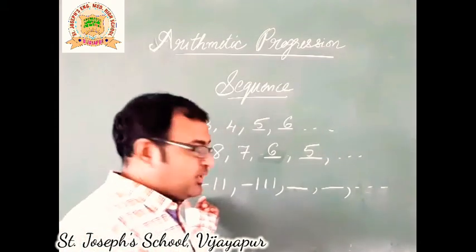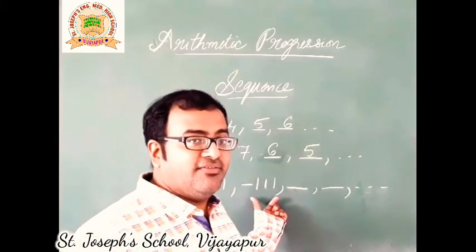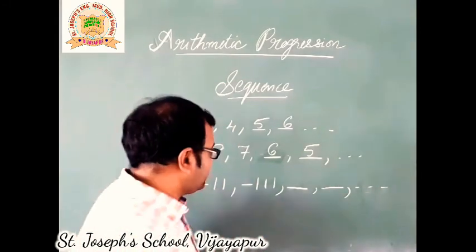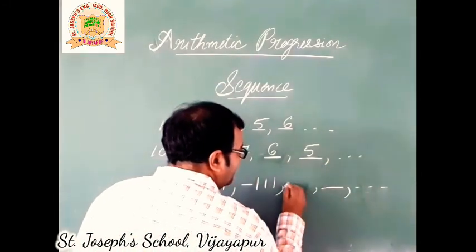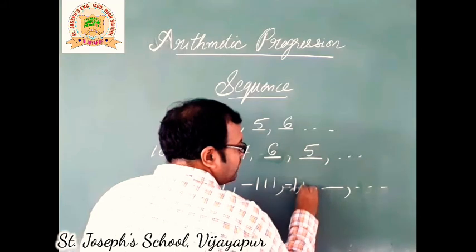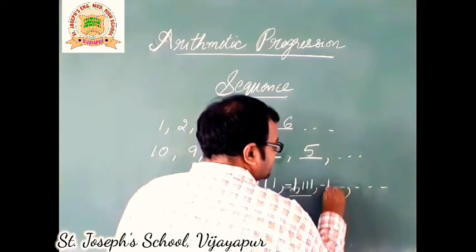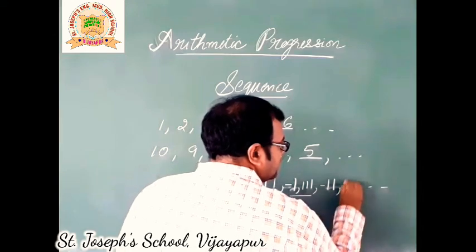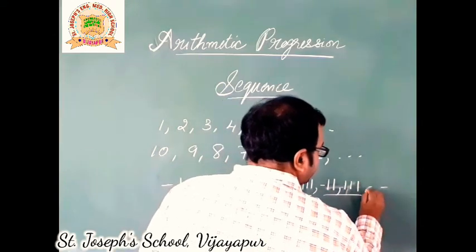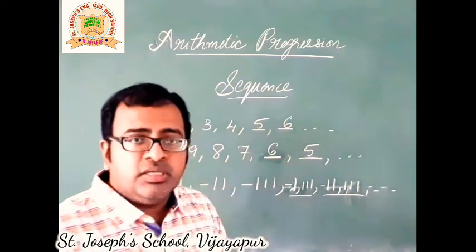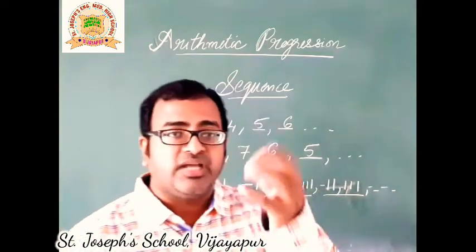The numbers are -1, -11, -111. Yes, you guessed it right. The next numbers are -1111 and the next one -11,111 and so on. Few more examples we will do till you get a hang of it.